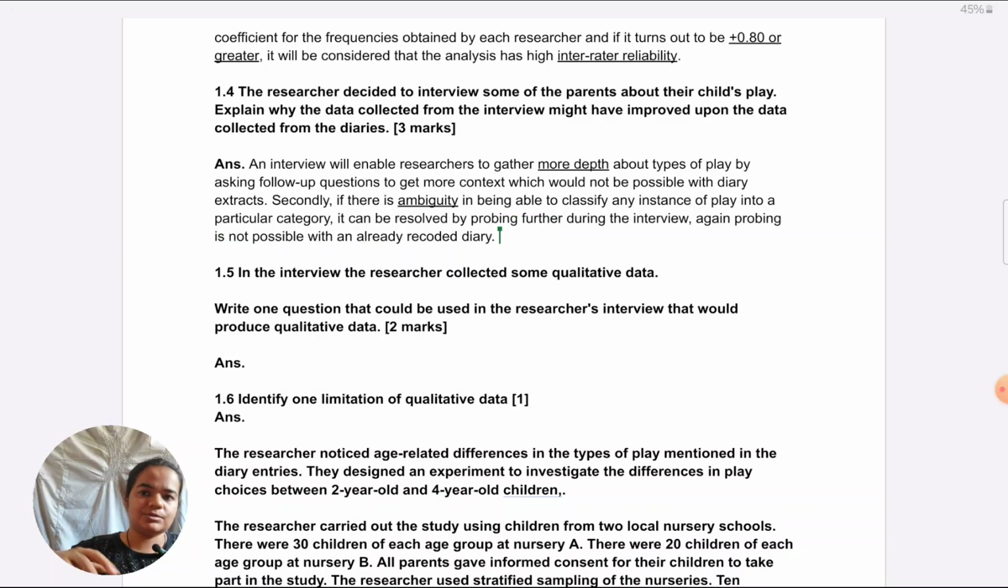Finally, when it comes to interview, it's real-time conversation. It's a conversation between two people which encourages the other person to reveal more, as against a diary which is more like one-sided communication. So that is one more point I would take.